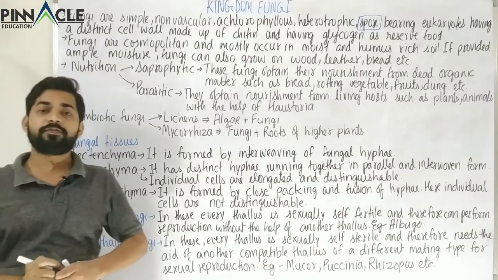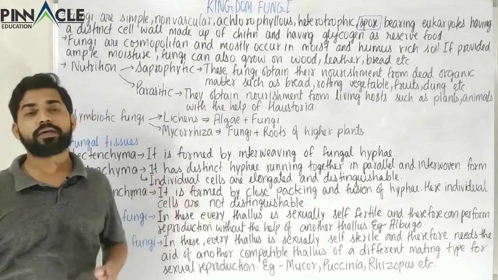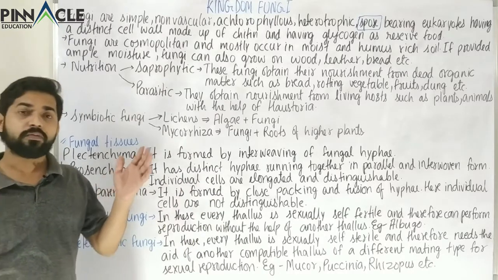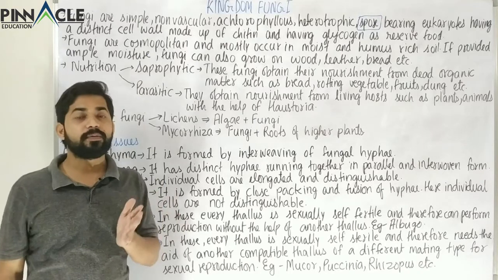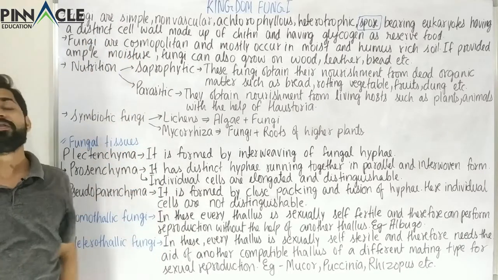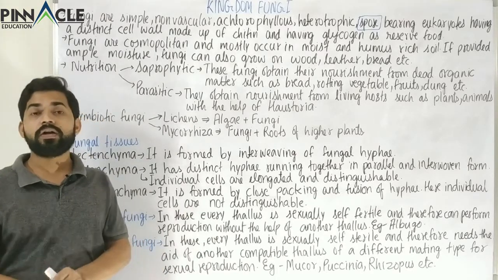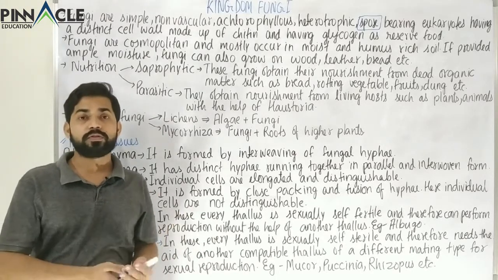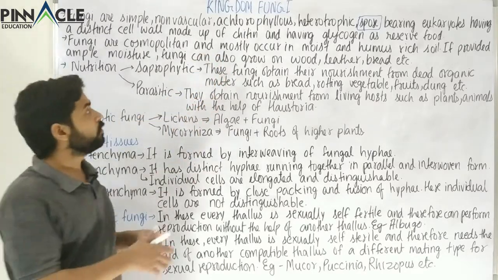And obviously fungi are eukaryotes, because we know only the Monera are prokaryotes. Apart from the Monera, almost all the organisms, that is fungi, Protista, Plantae and Animalia, are eukaryotes. Now these have a distinct cell wall made up of chitin. Chitin is also called fungal cellulose.